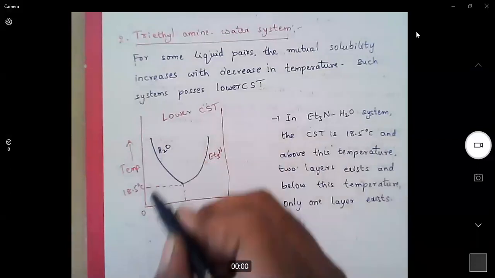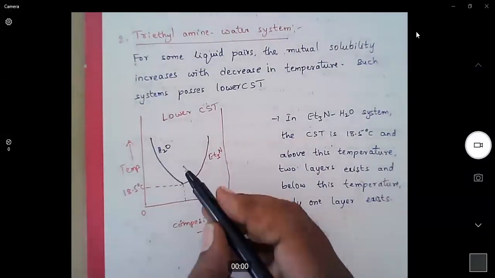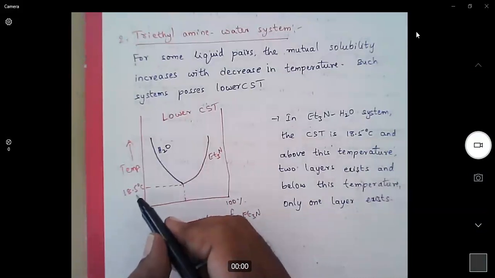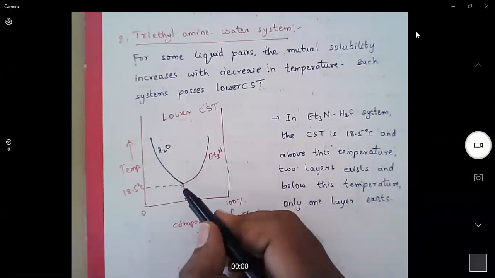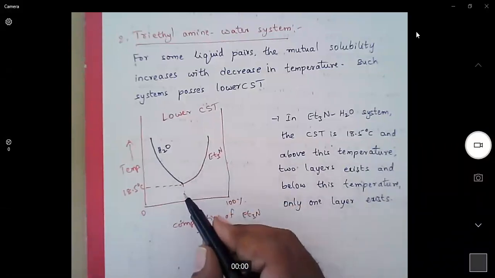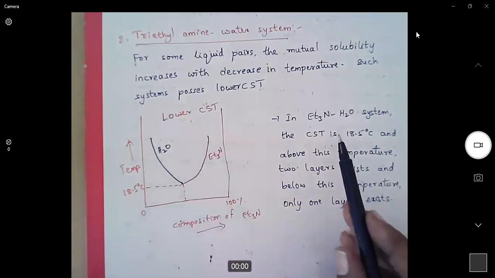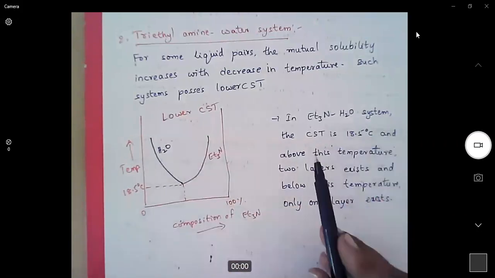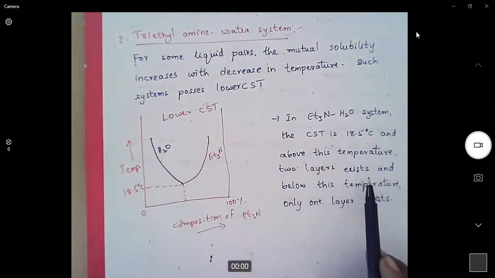So two layers will exist. But when we cool this mixture to 18.5 degrees centigrade, these partially miscible liquids will become completely homogeneous. So this is an example for lower CST. In triethylamine water system, the CST is 18.5 degrees centigrade, and above this temperature, two layers exist, and below this temperature, only one layer exists.